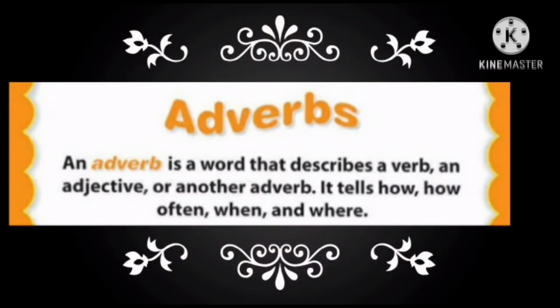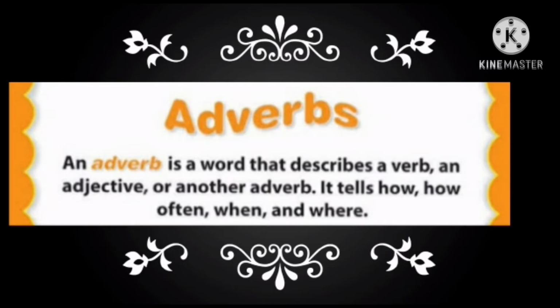You can see the definition. An adverb is a word that describes a verb, an adjective, or another adverb. It tells us how often, when, and where. So adverbs basically answer the questions how much, how many, how often, when, where.